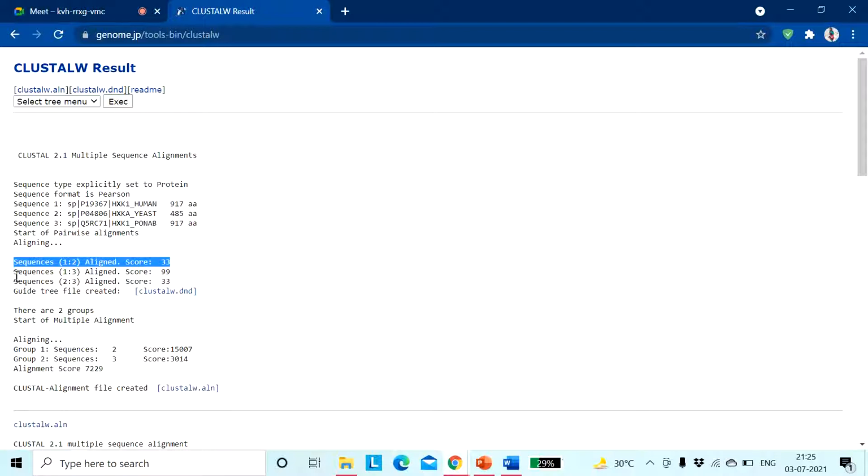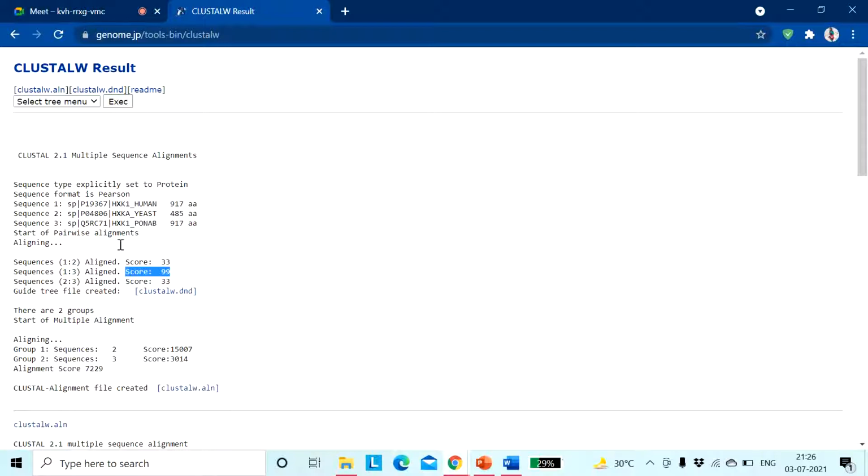Next, they have aligned sequence 1 with sequence 3, both containing 917 amino acids. So you are getting a similarity score of 99. They are almost similar to each other.